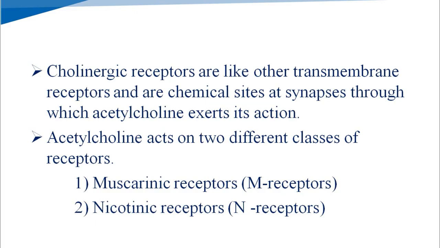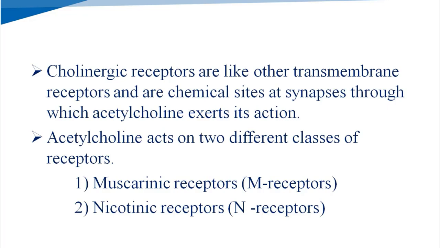We have seen that acetylcholine is biosynthesized at the presynaptic nerve terminal, and after release it crosses the synaptic cleft and goes to the postsynaptic nerve.